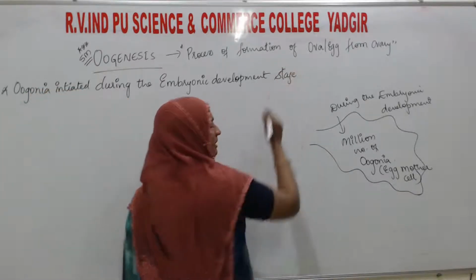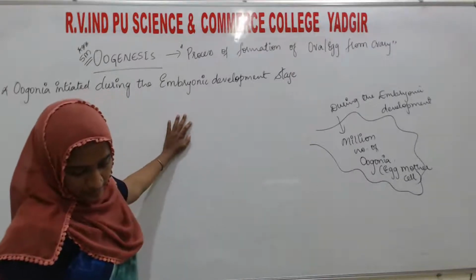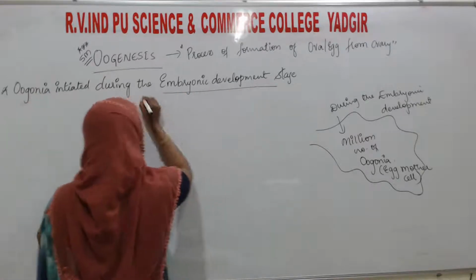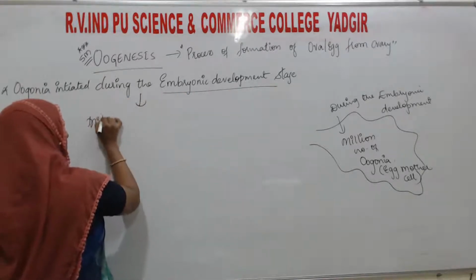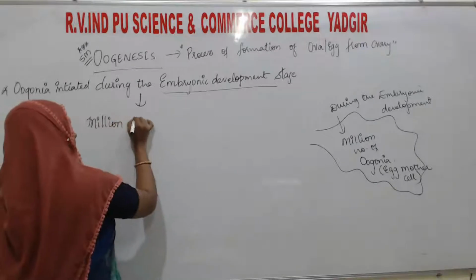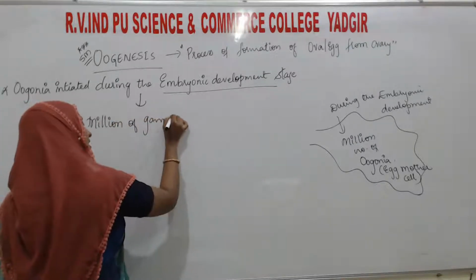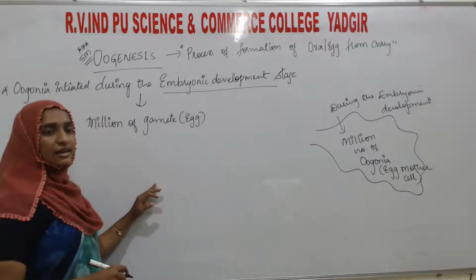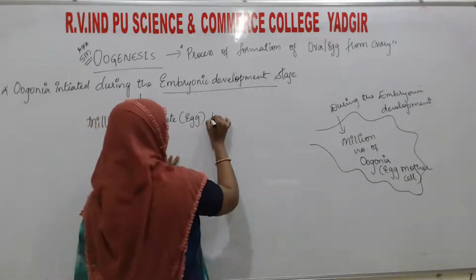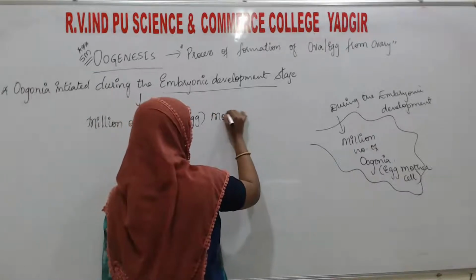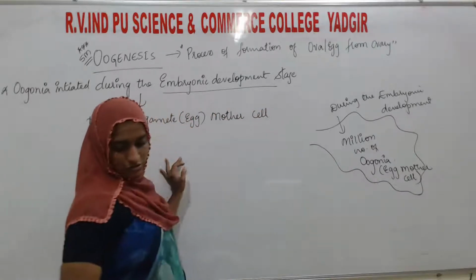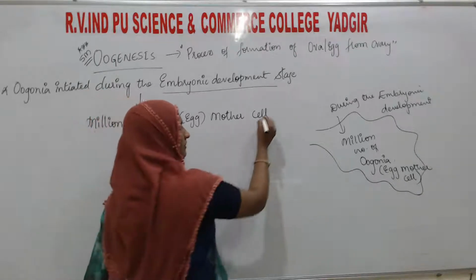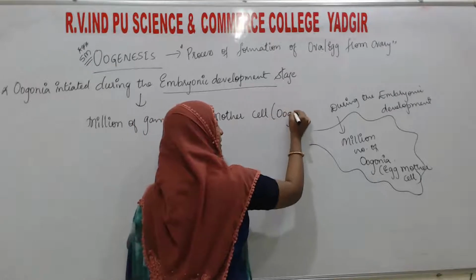During this stage, millions of gamete mother cells are going to form. What is the gamete over here? That is the egg. And the gamete mother cells, we can call them the oogonia.